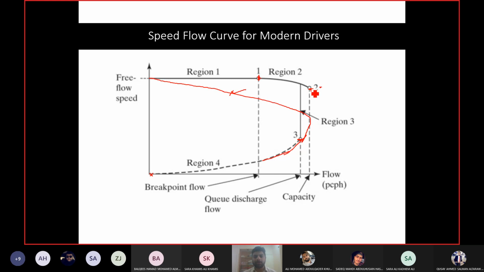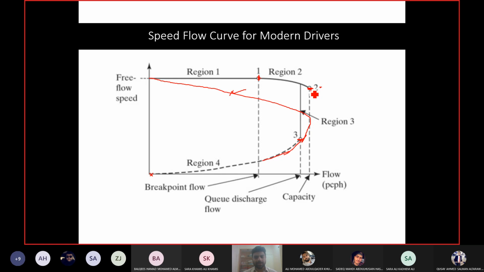Now what is happening at point 2? Point 2 is the capacity. So what will happen after capacity? A traffic jam condition. When they reach point 2, they are at very high speed, and they start to see a queue being formed. So from point 2 onwards, the queue starts to form. Now people cannot move from the queue until they reduce their speed. Otherwise, it will be dangerous, right?